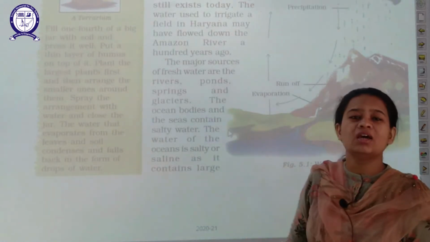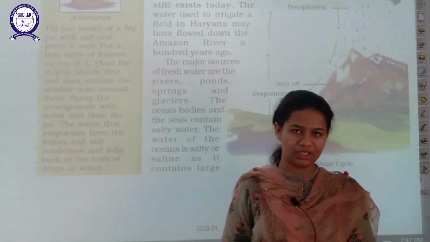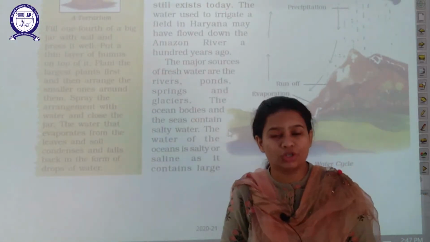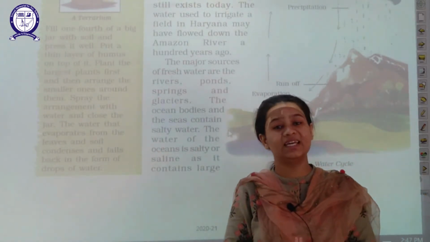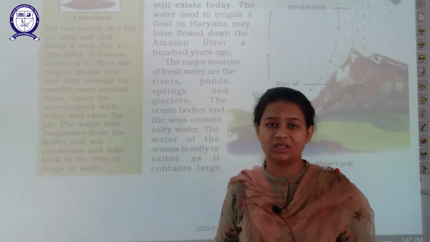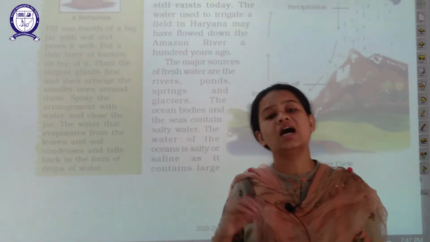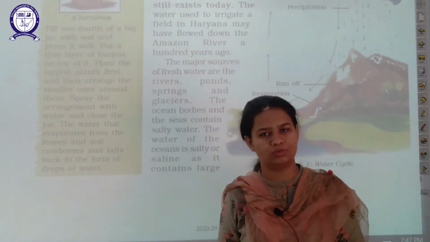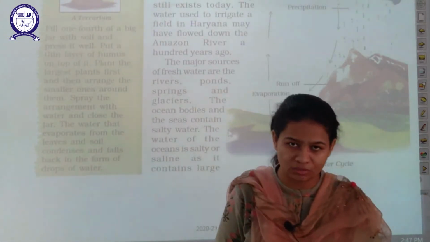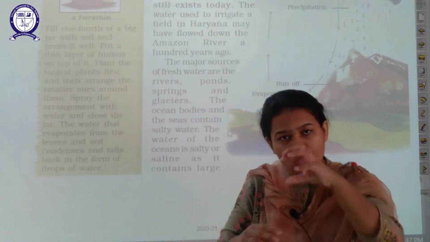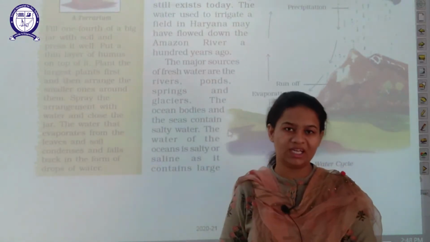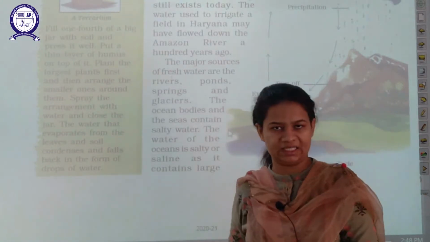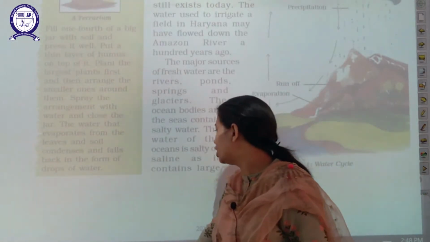Thereafter students, I already told you that we have water in different forms, in glaciers, in oceans, in lakes. We have fresh water also and we have salty water also. But the question is, how much fresh water is available to us? What we can say is that out of the total amount of water available on the earth surface, very little is consumable fresh water. The rest of the water is ocean water, in which salt is dissolved, and we cannot consume that water for drinking or for other activities.